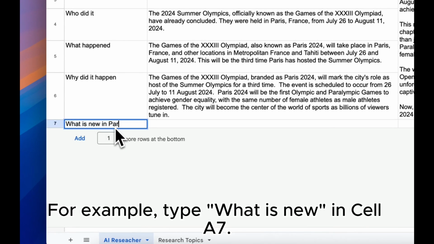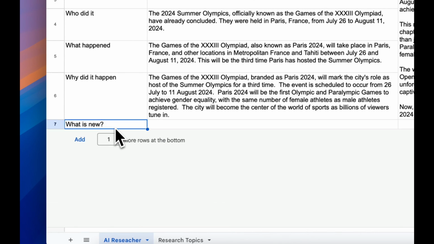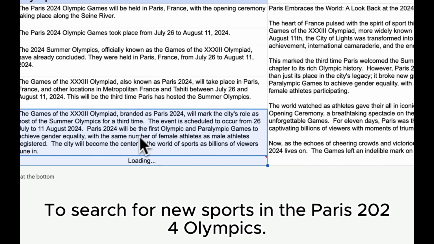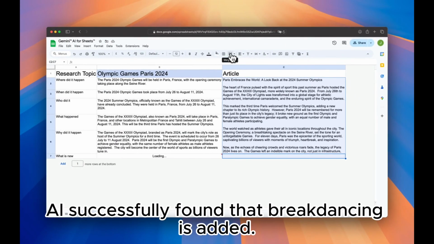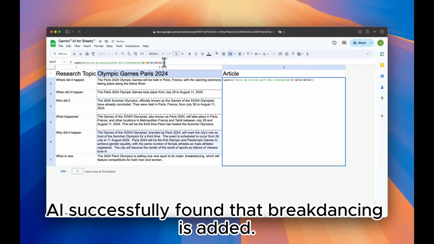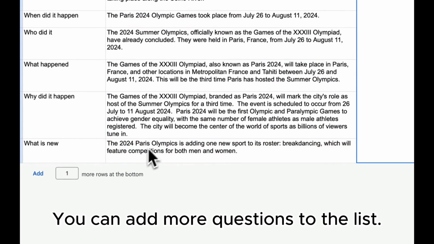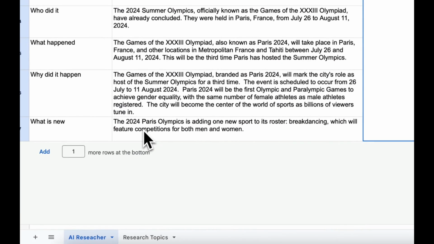For example, type "what is new" in cell A7 to search for new sports in the Paris 2024 Olympics. AI successfully found that breakdancing is added. You can add more questions to the list.